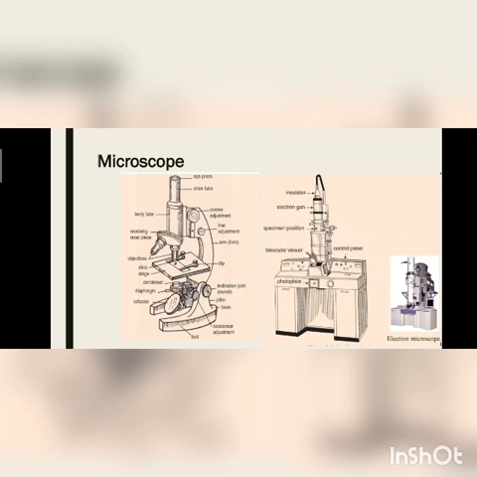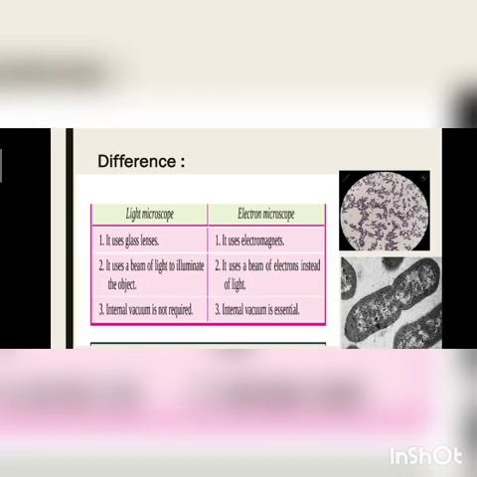To see 100x, 200x, we can see through this light microscope or compound microscope, and to view up to 5 lakh x, we have to use the electron microscope. This electron microscope is basically used in research-based work, not in schools or colleges. In universities we can find them.